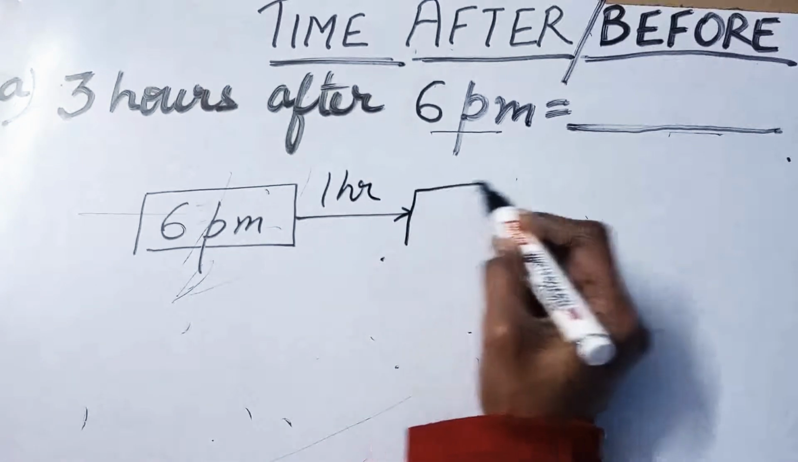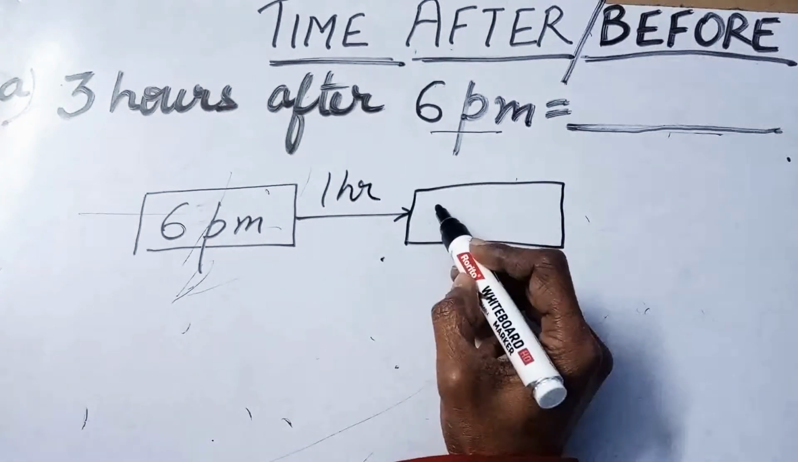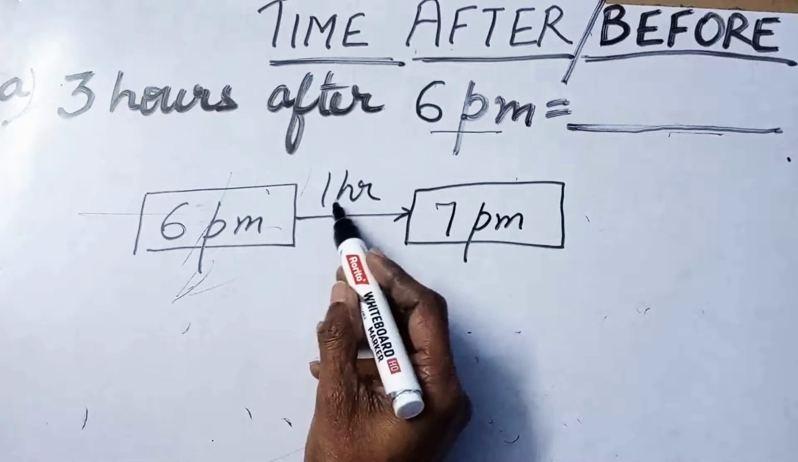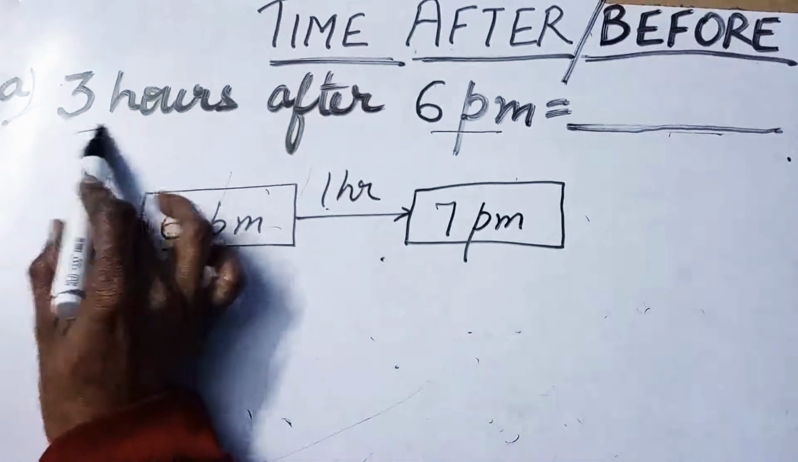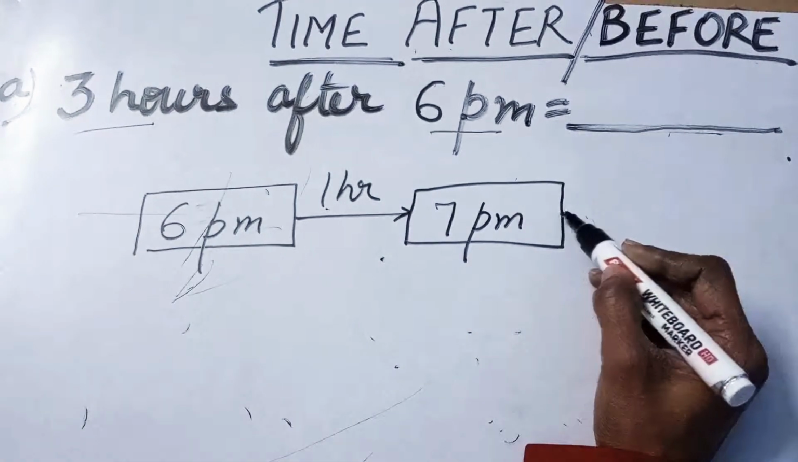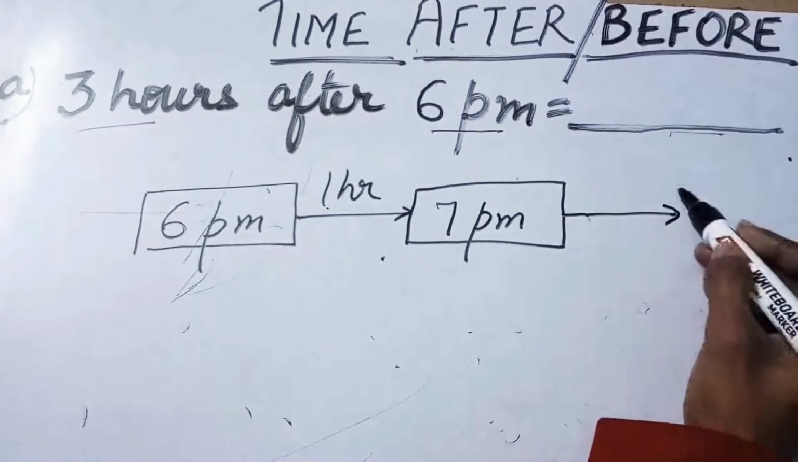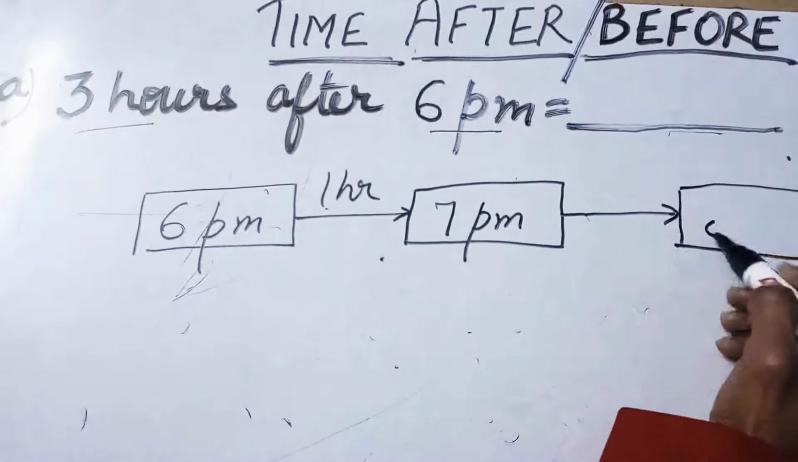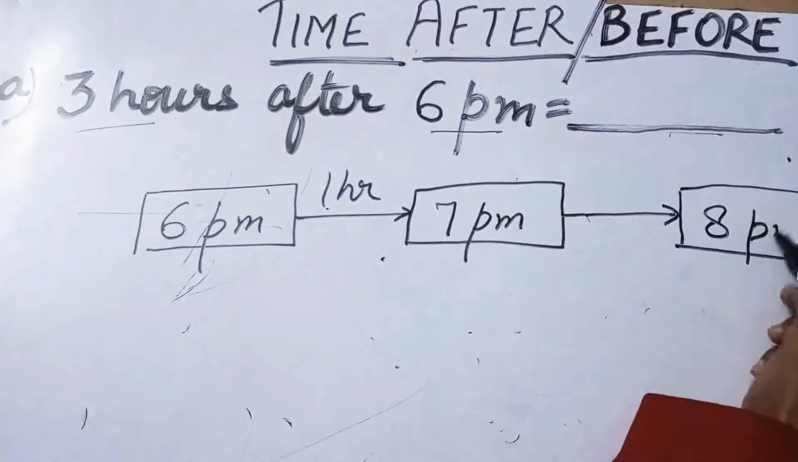What will be the time after 1 hour? It will be 7 p.m. We have done 1 hour. We have to go 3 hours forward, so we have to take one more hour. Let's take a jump of 1 hour. It will be 8 p.m.